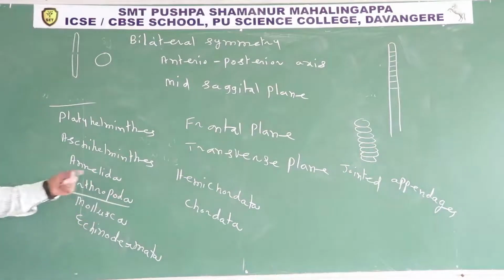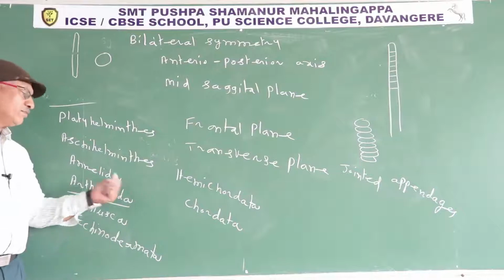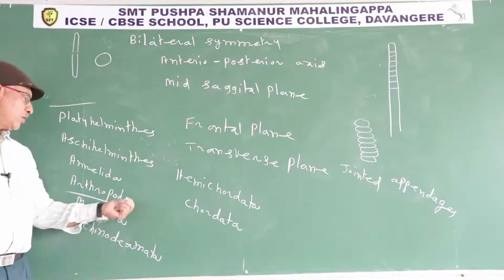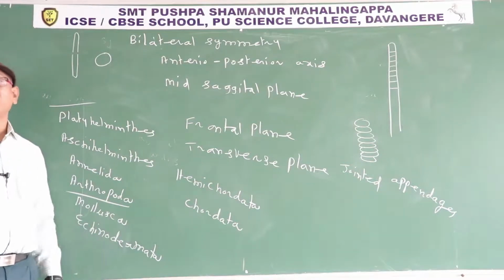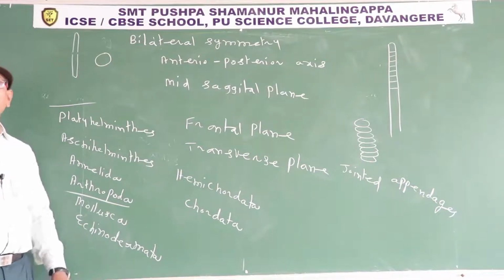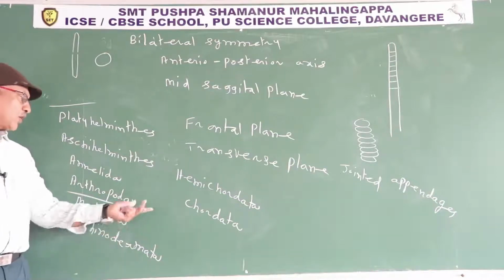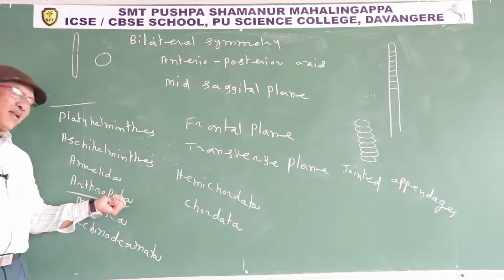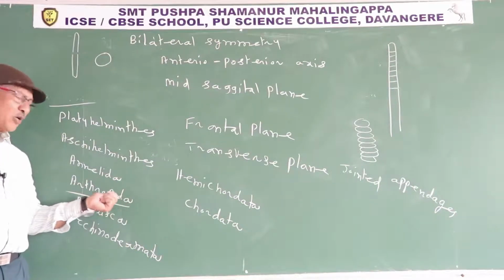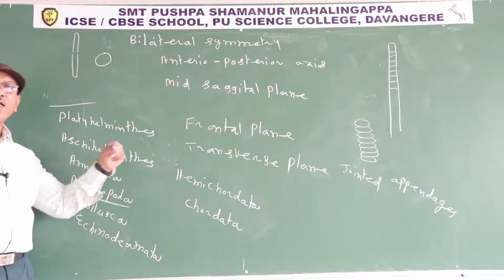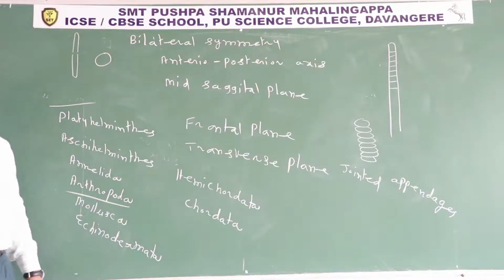It is the largest phylum regarding animal species. So far 12,50,000 animal species have been classified. Out of these, nearly 10 lakh animal species are included in phylum Arthropoda. So it is the largest phylum regarding the number of animal species.